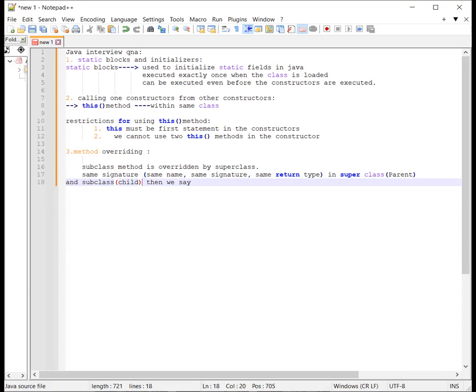And when we call an overridden method with the subclass reference, the subclass method is called, hiding the superclass method. So mainly, if we want the same method with a different behavior in the superclass and subclass, the method will be the same, but the behavior will be different.